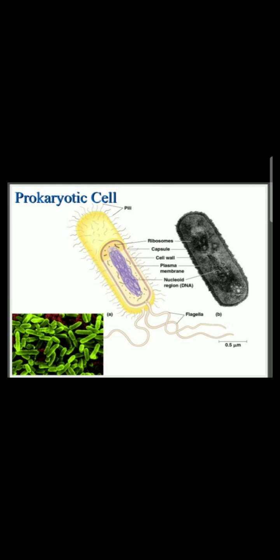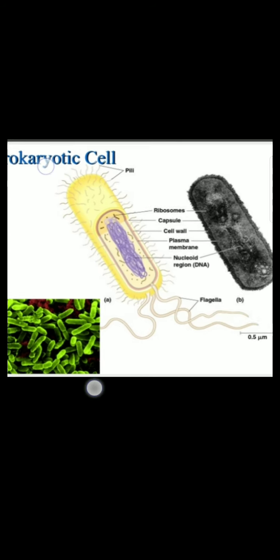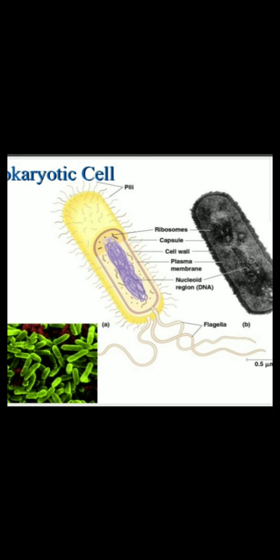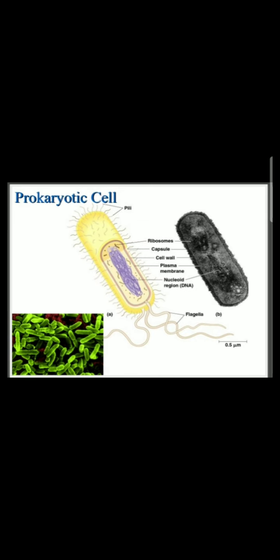This is the simple structure of bacteria, which contains an external membrane, genetic material, nucleoid, cell wall, plasma membrane, capsule, and ribosomes. Some flagella, cilia, and various types of pili are also present in this cell.